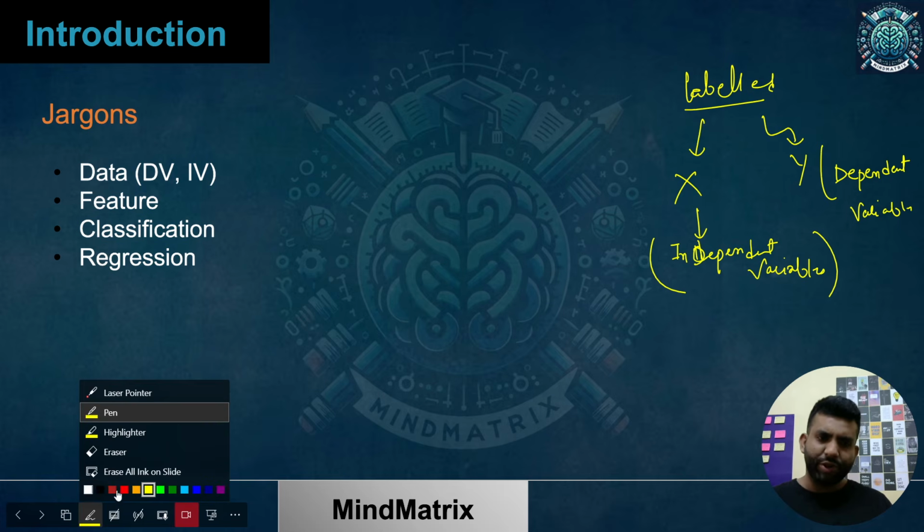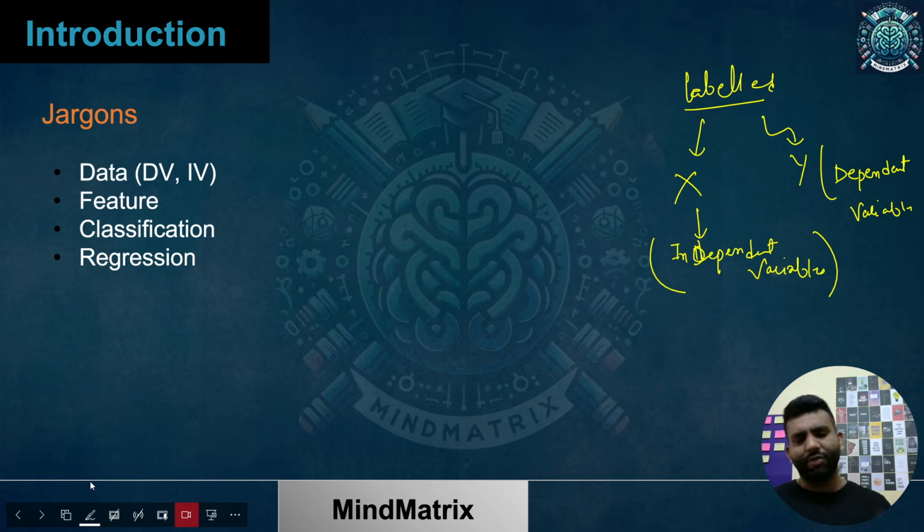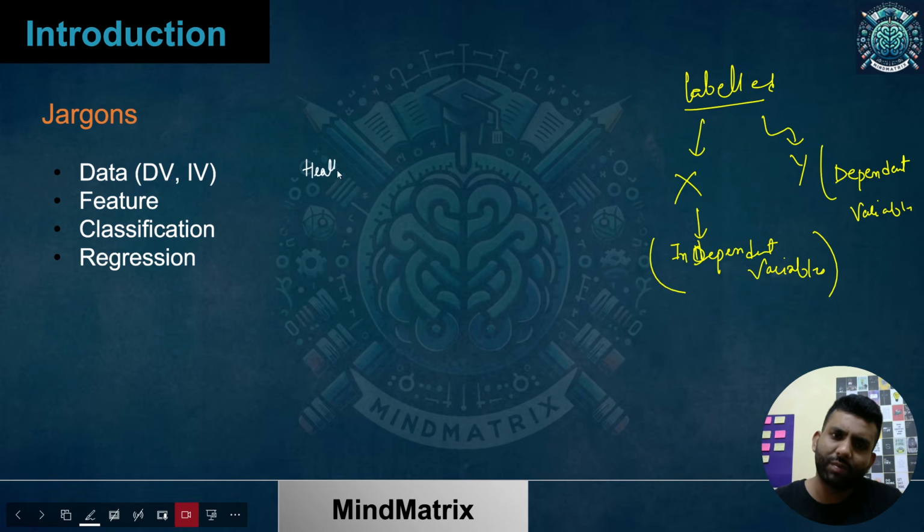So just to give you an example, let me take that house example. Was it house or height? Okay, so let's suppose there is health, then there is diet-related stuff. I'm not putting any values over here, I'll talk about what kind of values we can have later.